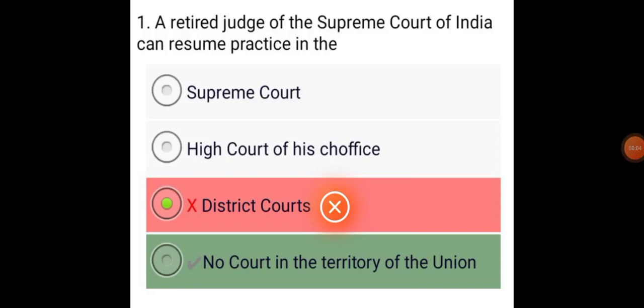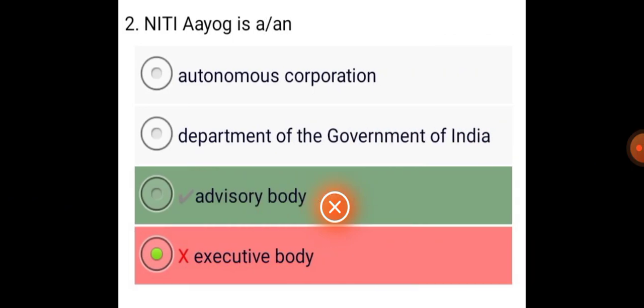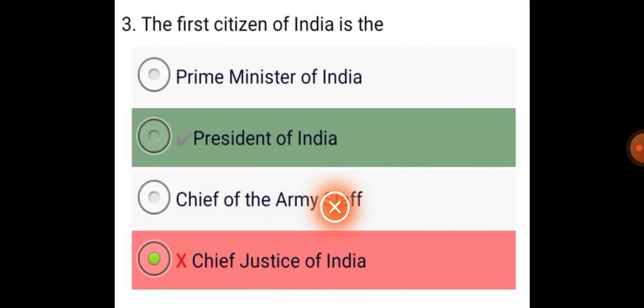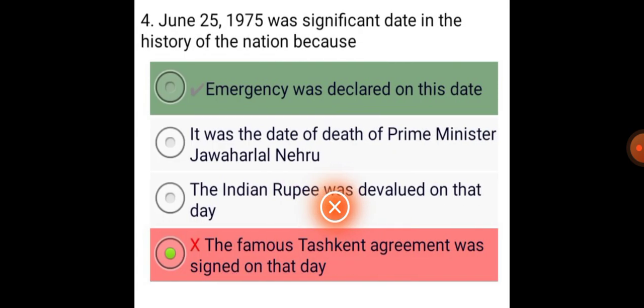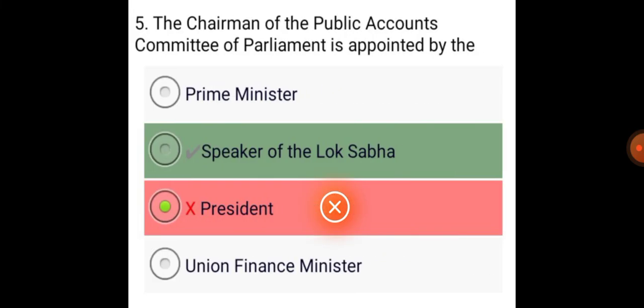A retired judge of the Supreme Court of India can resume practice in no court in the territory of the Union. Niti Aayog is an advisory body. The first citizen of India is the President of India. June 25, 1975 was a significant date in the history of the nation because emergency was declared on this date. The chairman of the Public Accounts Committee of Parliament is appointed by the Speaker of the Lok Sabha.